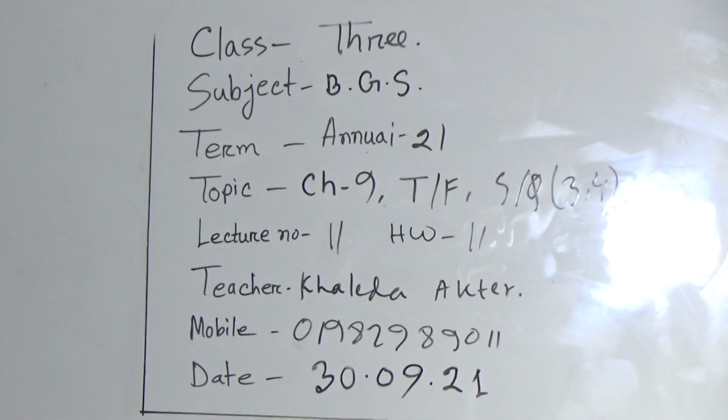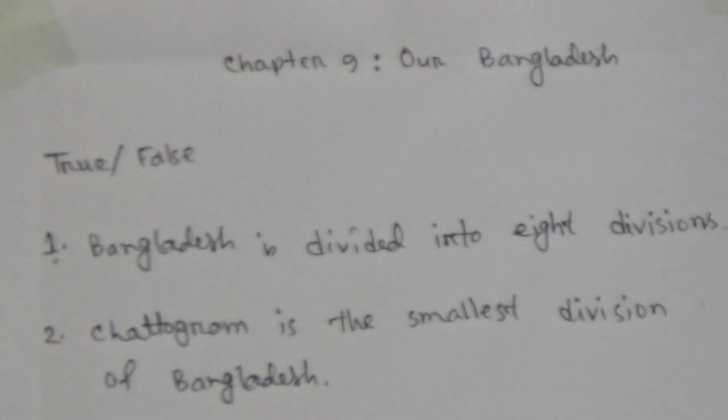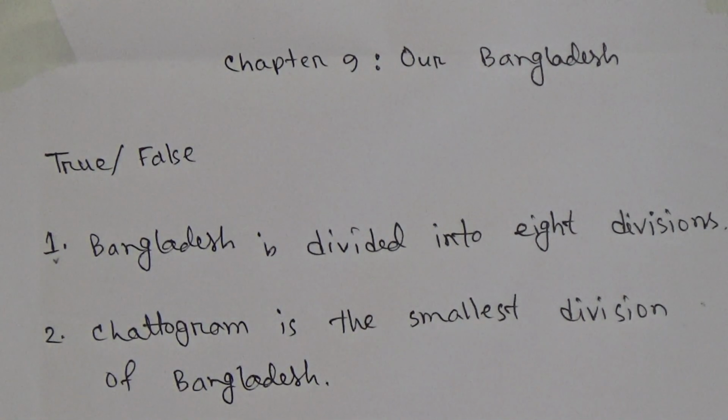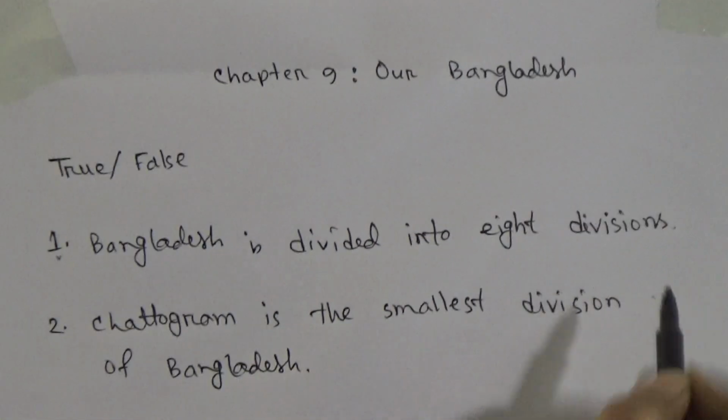Look at the board, my dear students. So, at first we will do true, false. And this is chapter 9, our Bangladesh. Name of the chapter is our Bangladesh. So now true, false from number 1. Bangladesh is divided into 8 divisions. So you have to find out whether this is true or false. I will help you. The first one is Bangladesh is divided into 8 divisions.